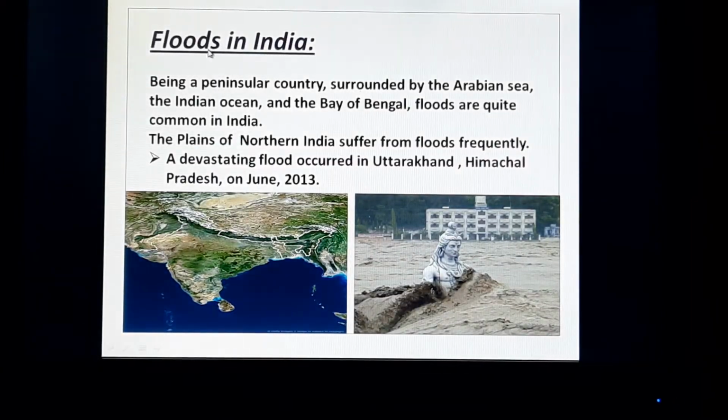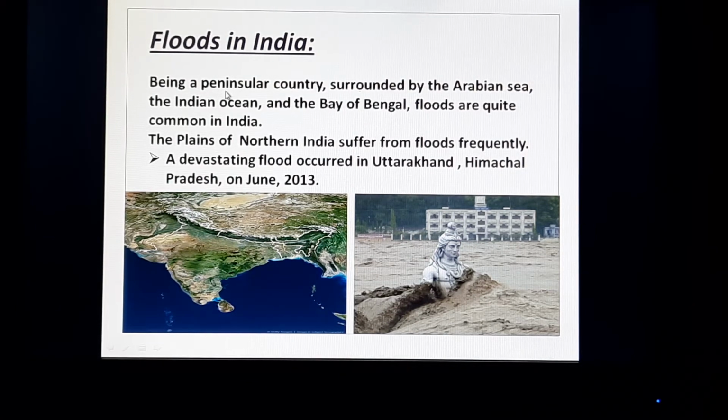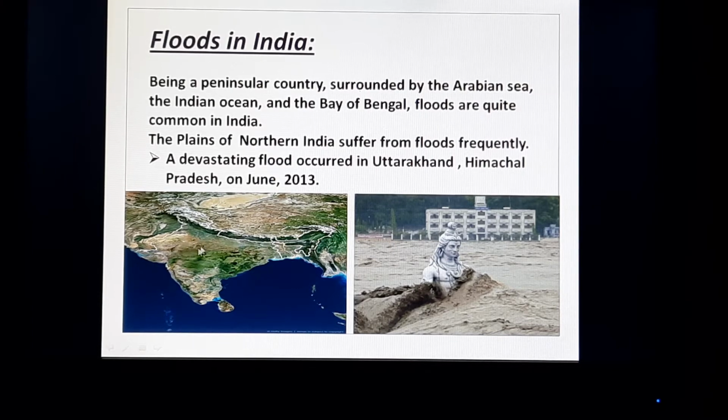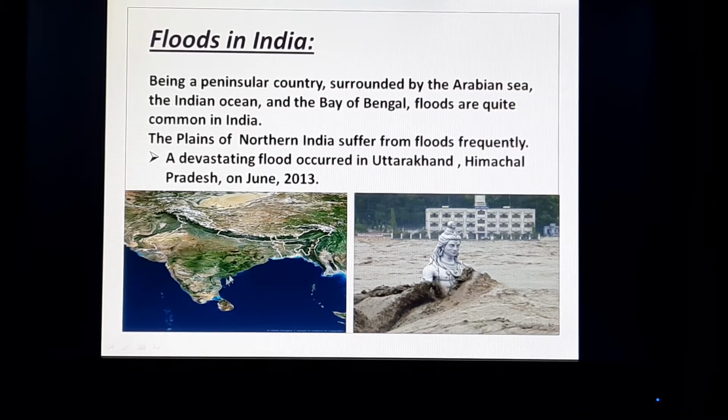Now see the floods in India. Being a peninsular country surrounded by the Arabian Sea, Indian Ocean and Bay of Bengal, floods are quite common in India. You can see in this map, this is a satellite image, you can see here it is the Arabian Sea, this is the Indian Ocean, and this is the Bay of Bengal. So the 3 sides of the Indian continent are surrounded by water bodies. It is called peninsular India.